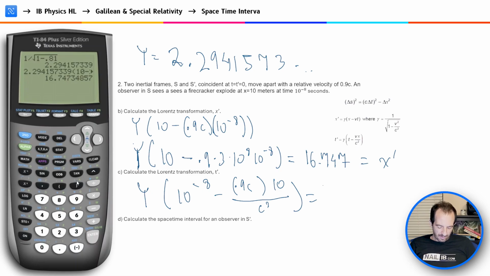Those c's are going to cancel. I'm going to just do gamma again, 10 to the negative 8, minus 0.9 times 10. The c will cancel out, so we have 9 over c.